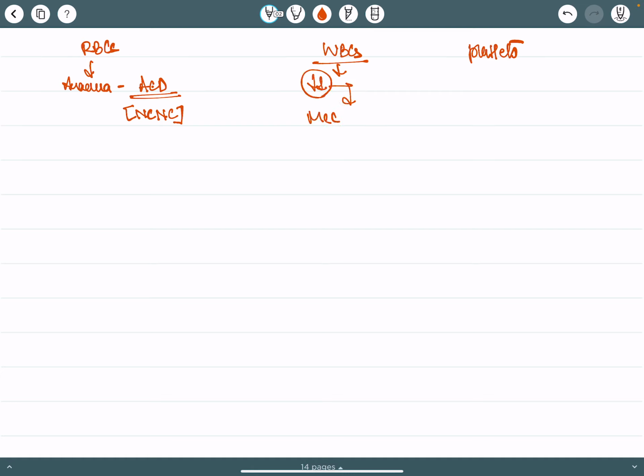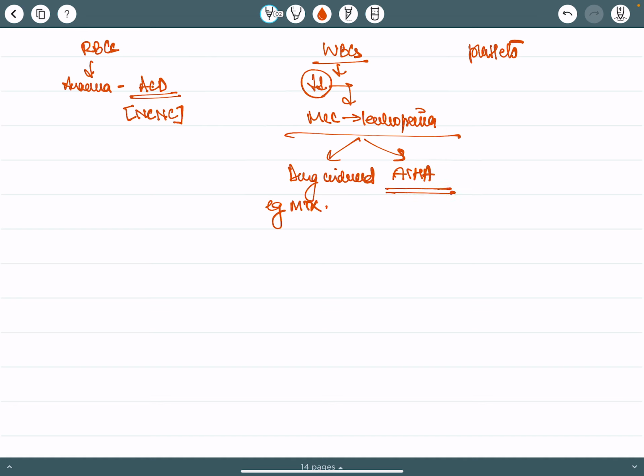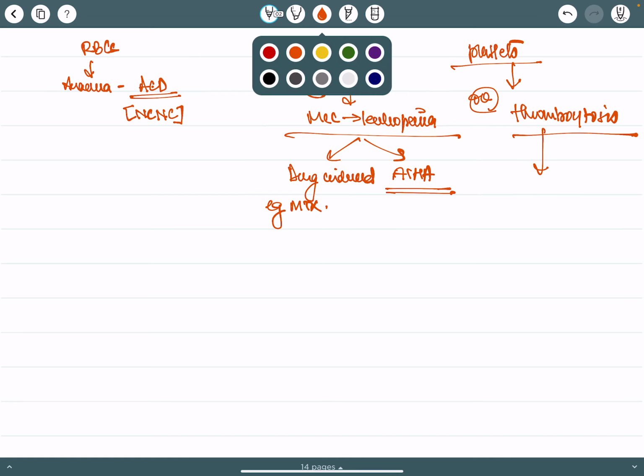Most common cause of reduction is going to be drug induced, example methotrexate, or autoimmune hemolytic anemia. Alright. Platelets, this is very important. There is going to be thrombocytosis, because platelet is also an acute phase reactant. Thrombocytopenia and ITP, these two things are very, very rare.